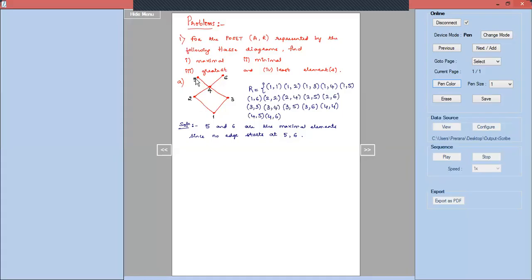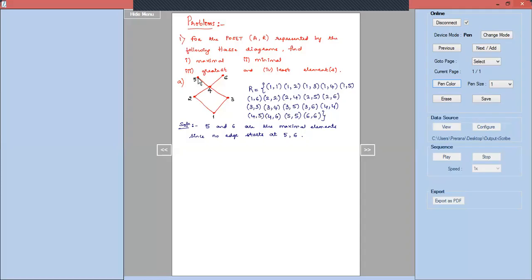Then with 5, loop only. 5 comma 5 only. We see that 5 is not related to any other element. So that is why it is only 5 comma 5. Lastly, 6 comma 6. So these are the ordered pairs in the relation R for the given Hasse diagram.